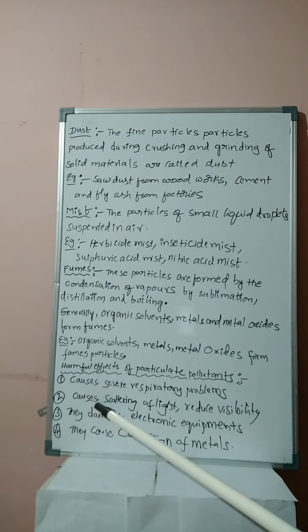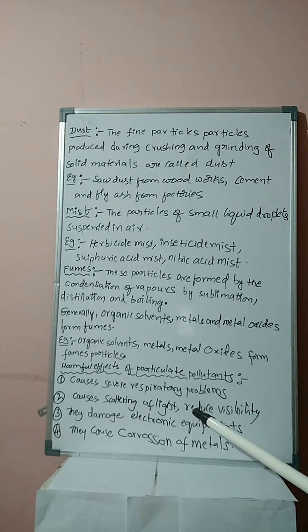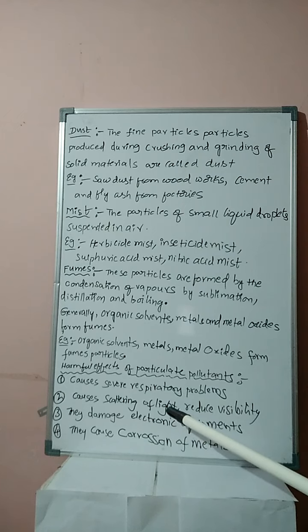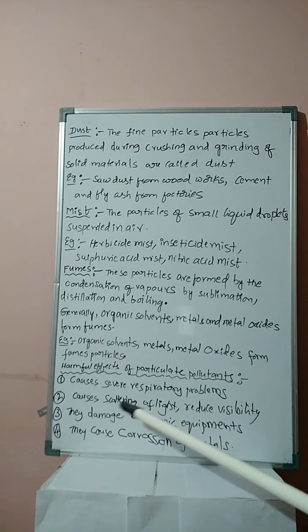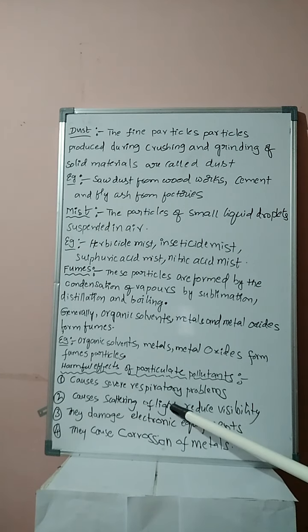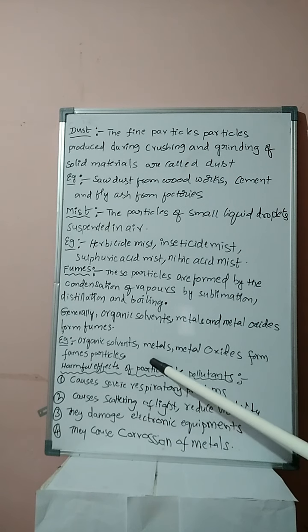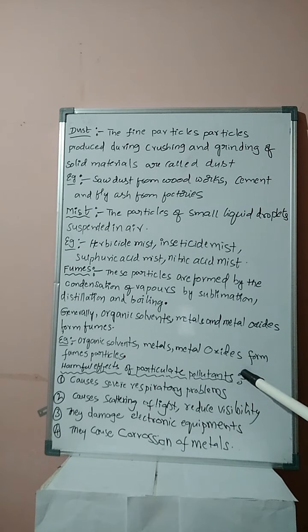Next one, students: causes scattering of light and reduces visibility. Because of their small size, particulate pollutants cause scattering of light. We know that scattering of light is when the direction of light is changed by small particles present in the atmosphere. The scattering of light is caused by particulate pollutants present in the atmosphere. Due to scattering of light, visibility is reduced.